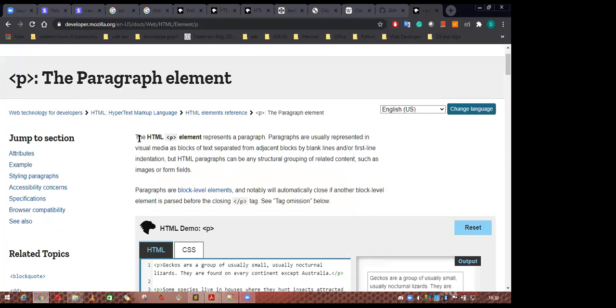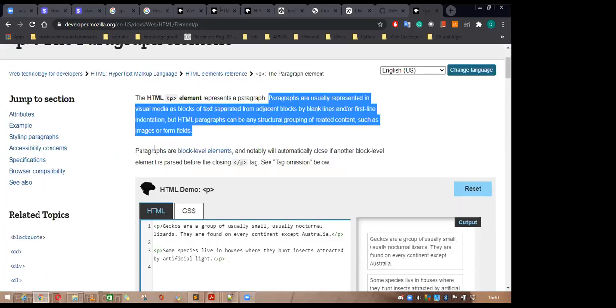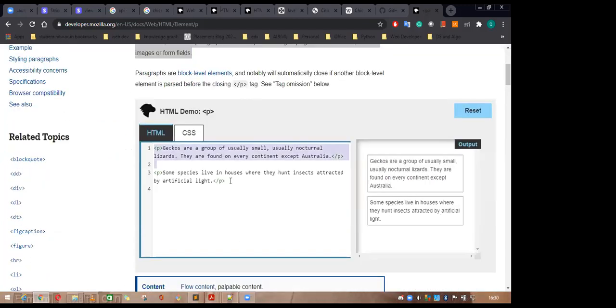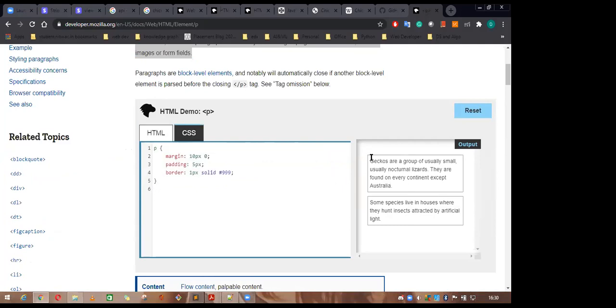The HTML p element represents a paragraph. You know what a paragraph is. In this example there is one p tag from here to here, and there is another p tag. So there are two paragraphs, and there is some CSS styling because this border is coming, so the two are separated.